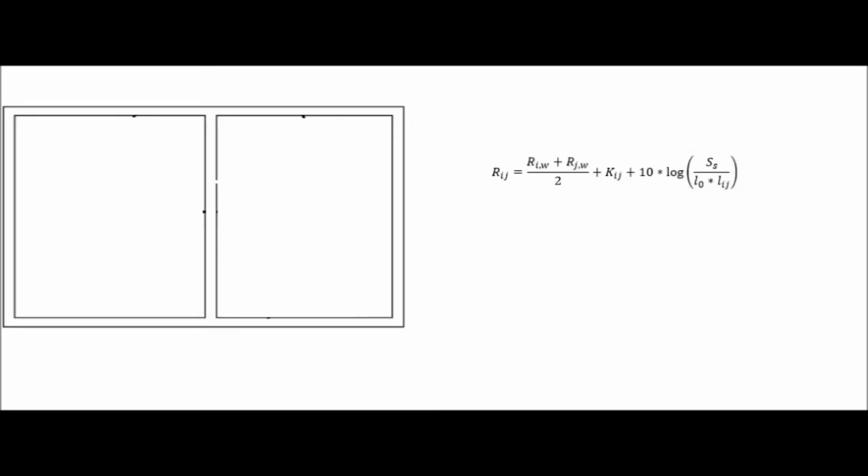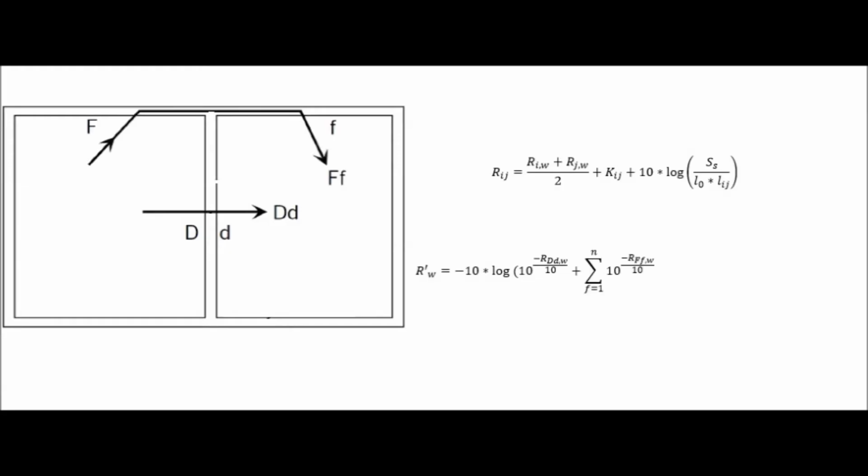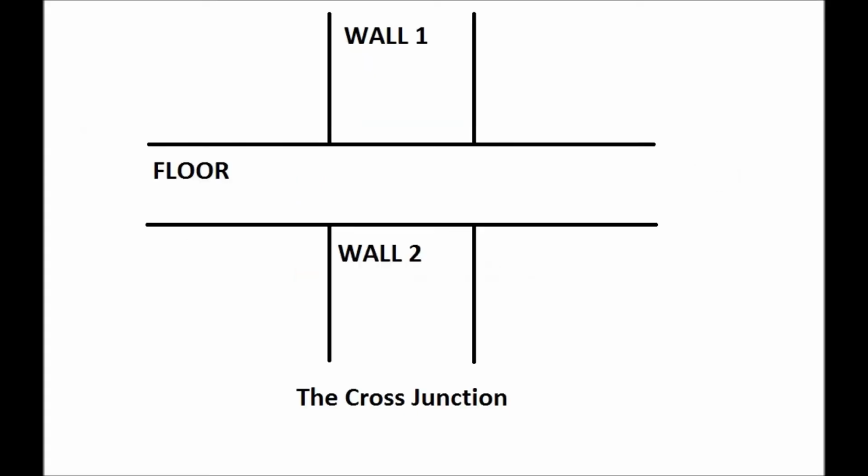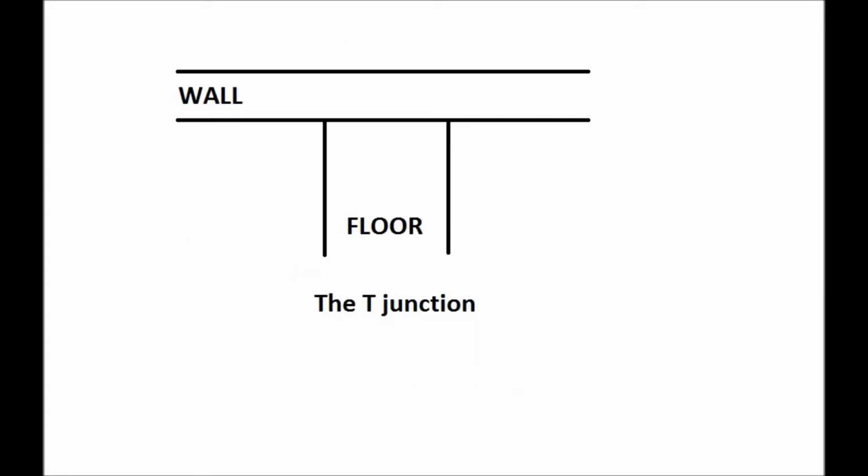The formula to calculate the flanking reduction index for every single wall takes into account the path that the wave is taking, a vibration index Kij depending on the junction and on the material properties of the construction, and the dimensions of the floor where the sound goes directly through. Different junctions influence the reduction index in different ways. In the picture you can see the so-called T-junction on both sides.